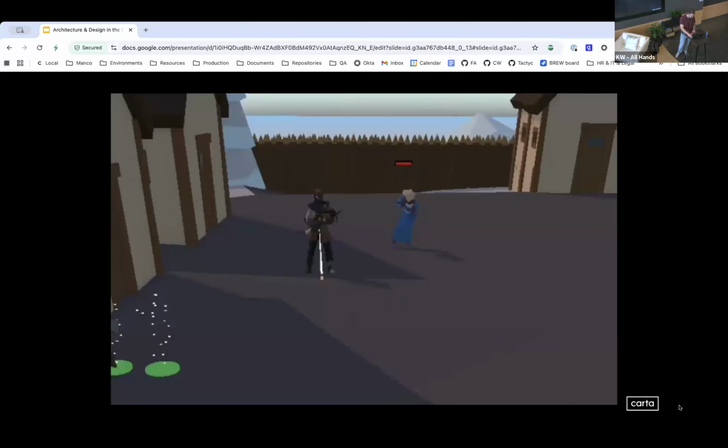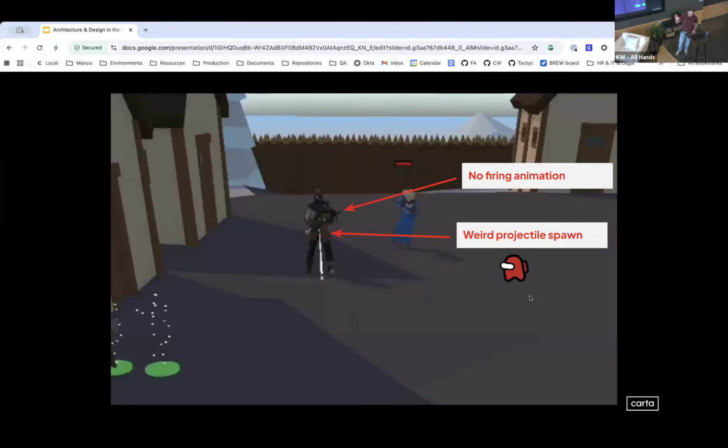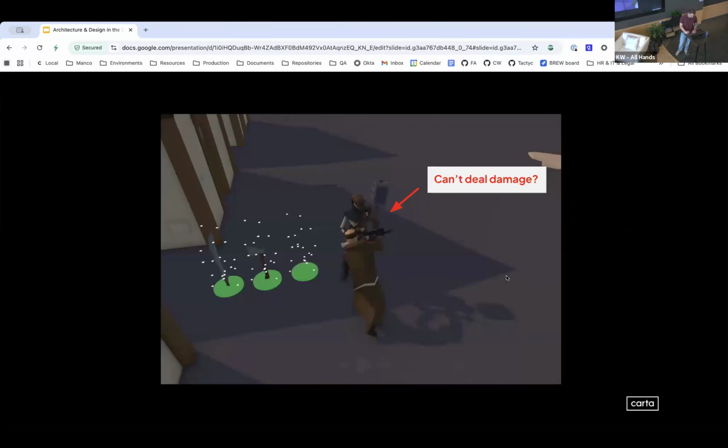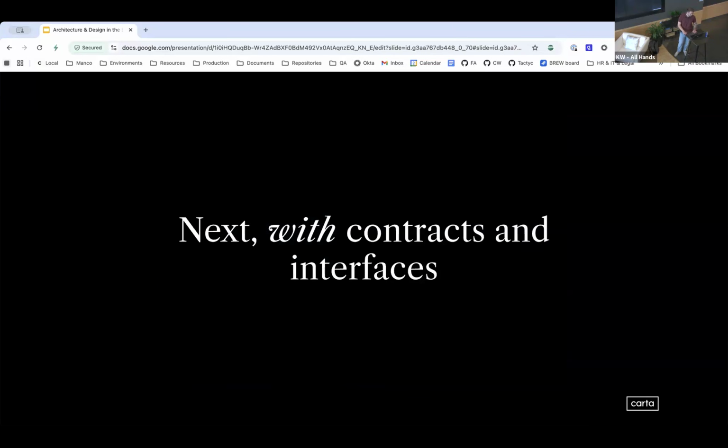But to highlight what went wrong with this one-shot prompt: very weird projectile spawn. I don't know why Unity is shooting it from there. Also, no firing animation, it just shoots, doesn't even attempt to aim or anything. And I gave it all of the animation hashes it should need to play animations. It was not targeting our villager, which it should be. It was only shooting at me and not doing a good job of it either. And I also couldn't even deal damage to the archer. So there were some clear issues with the no interfaces, no precedent approach here. So how about we try again? And this time, let's use contracts and interfaces.